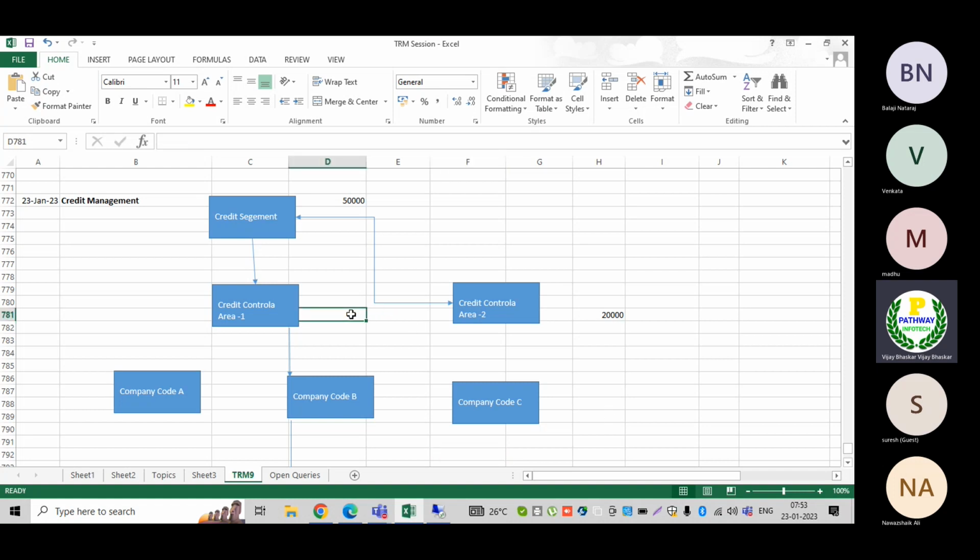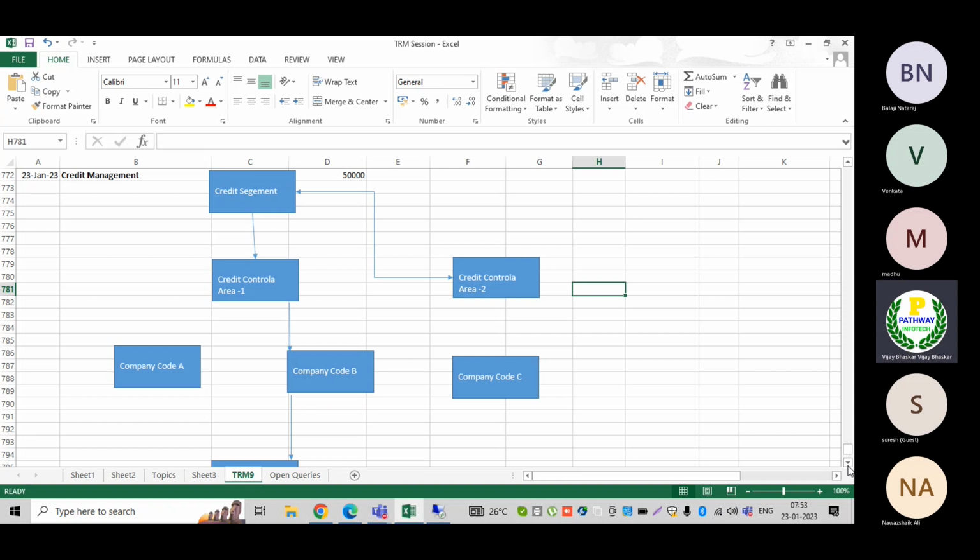Now we need to understand the credit check in FSCM credit management. It happens at credit segment level, not at credit control area level. The credit segment is the top node in FSCM credit management to check the credit limits for whichever customer has been created under the company code.